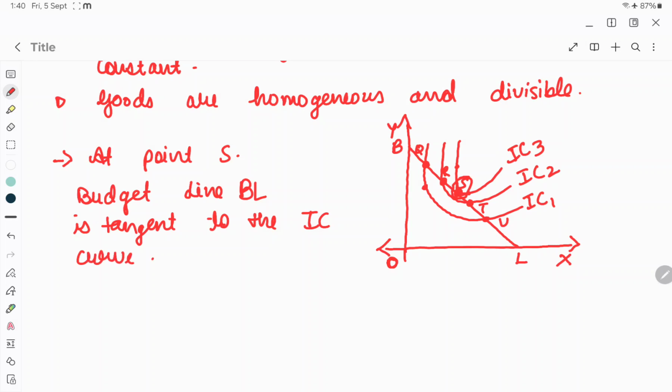So, this explains the first condition, that at the point of equilibrium, the budget line should be tangent to the indifference curve. Now, which indifference curve is tangent to the budget line at point S?